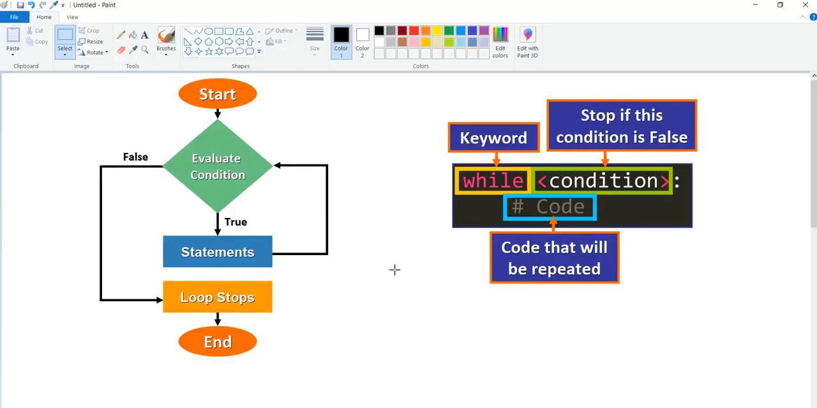So today we are going to discuss a topic called while loop in Python. Okay. So what is while loop? In Python we have two types of loop, for loop and while loop. So when to use while loop and when to use for loop?